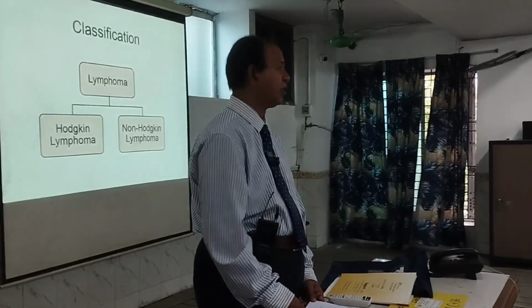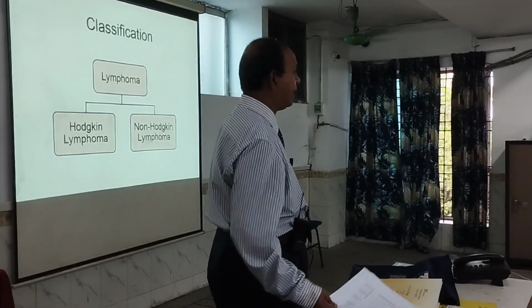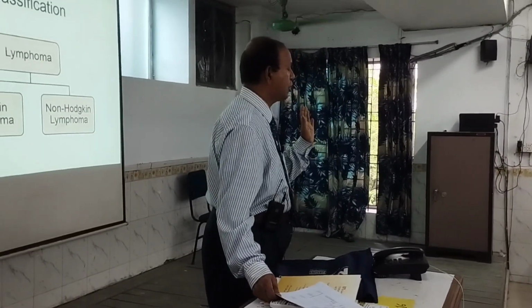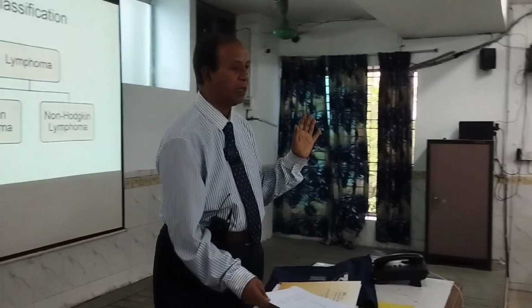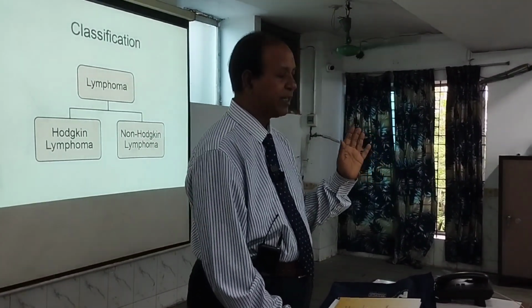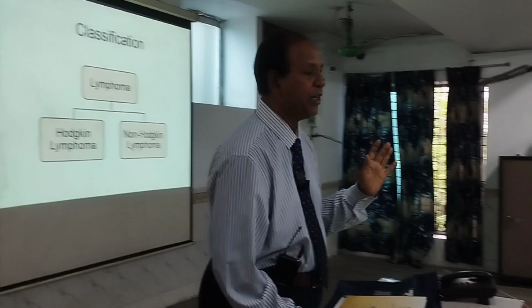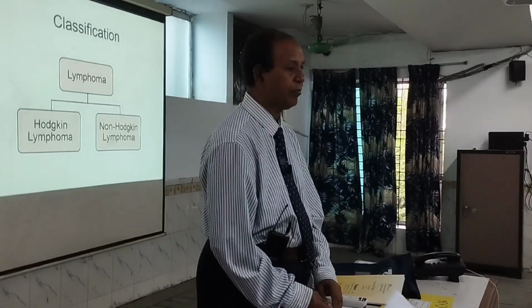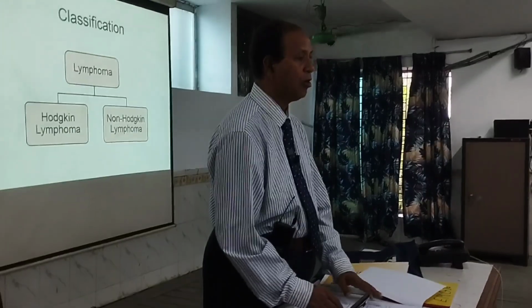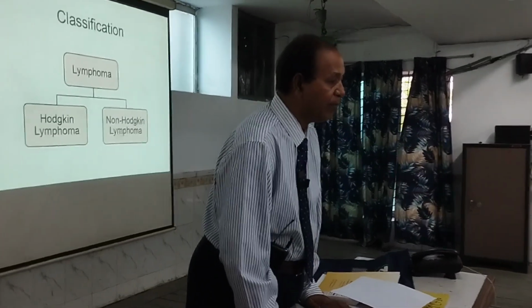The LMB 96 protocol is again subdivided into three stages. First one is COP.